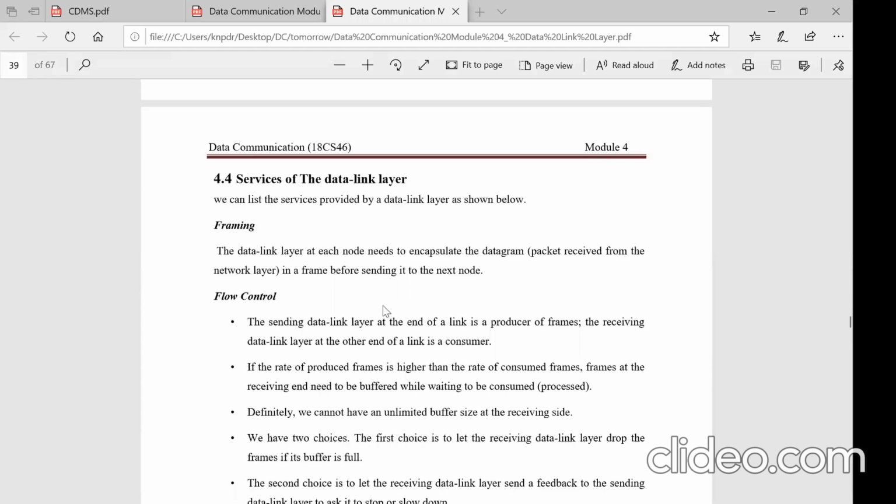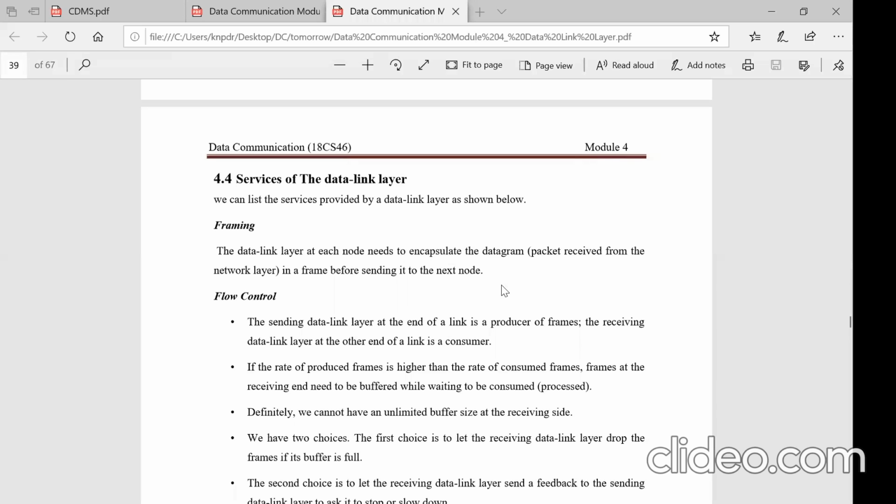Mute your microphones. Now let us see the services offered by the data link layer. The first one is framing, which means the data comes from the network layer, so it has to be released into the physical media, right? So what it does is convert the data coming from the network layer. It is called a packet, right? The packet, that is the datagram, is encapsulated, meaning put in a frame.